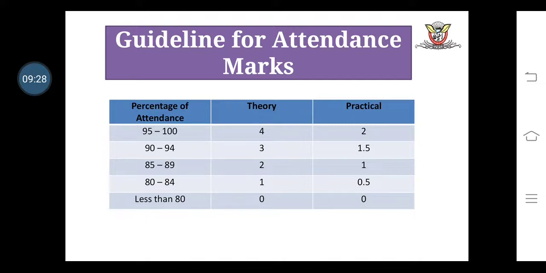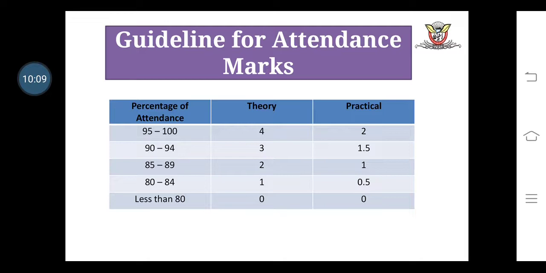If a student's attendance is in the range of 95 to 100%, in theory we provide 4 marks. If their attendance is between 90 to 94, then we allot 3 marks. If between 85 to 89, then we allot 2 marks. If between 80 to 84, then we allot 1 mark. If their attendance is less than 80%, then we allot 0 marks. This is related to the theory.